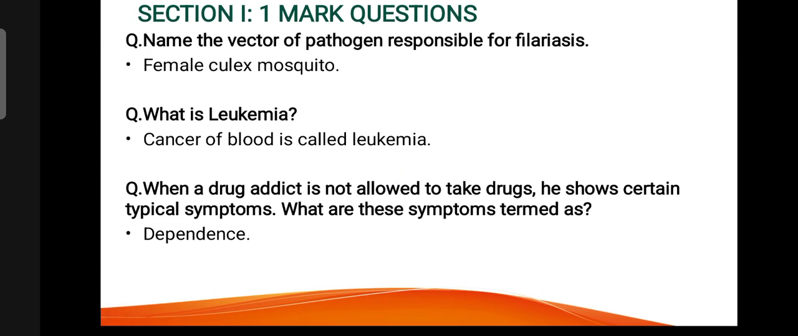Name the vector of the pathogen responsible for filariasis. Female Culex mosquito. What is leukemia? The cancer of blood is called leukemia. When a drug addict is not allowed to take drugs, he shows certain typical symptoms. What are these symptoms termed as? It is called dependence.